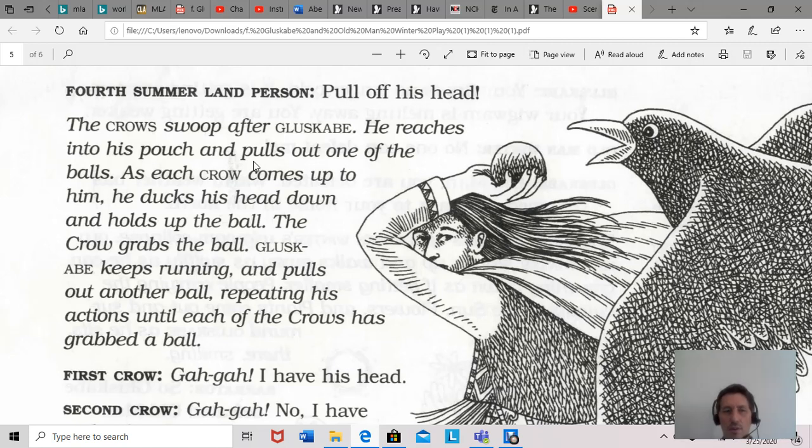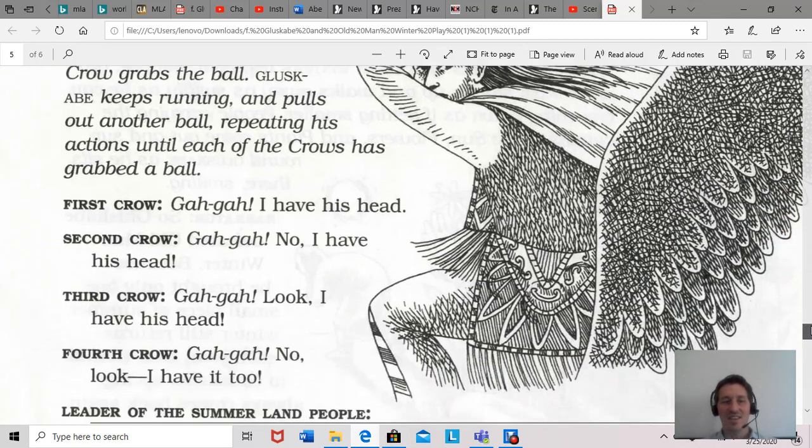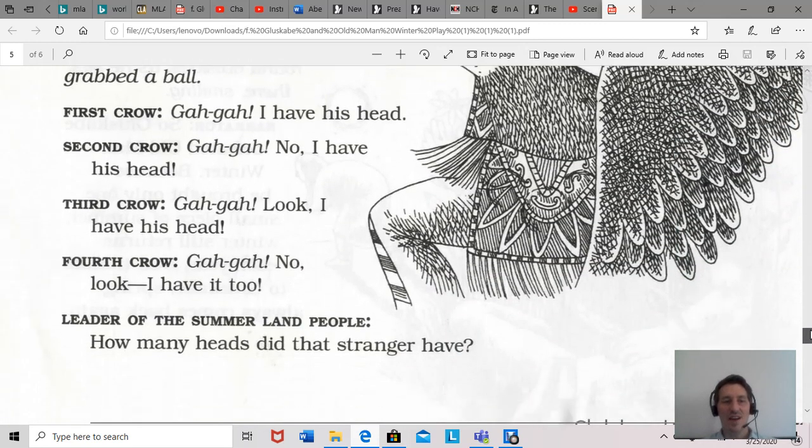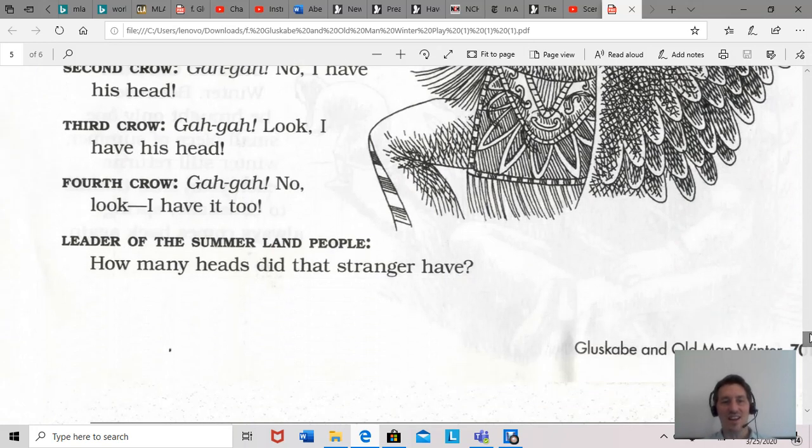So he has these 4 balls that he made. And with each one, as each crow comes up, he ducks his head down and holds up the ball. And so the crow grabs the ball. And Gluskabe keeps running. And he gets another ball. And then the next crow comes and he grabs the ball. And that's it. And so the first crow says, Gaga, I have his head. The second crow, Gaga, no, I have his head. The third crow, Gaga, look, I have his head. And the fourth crow, Gaga, look, I have it.